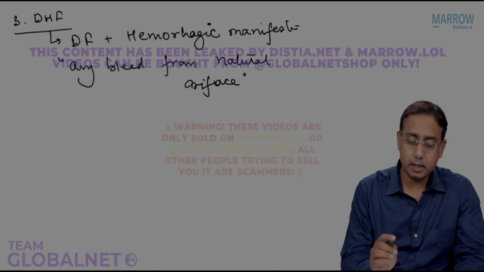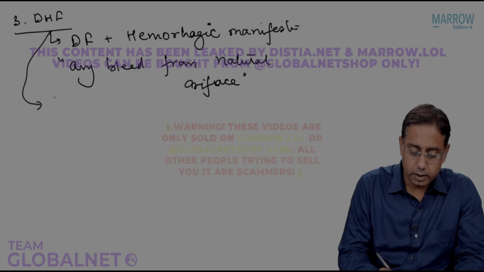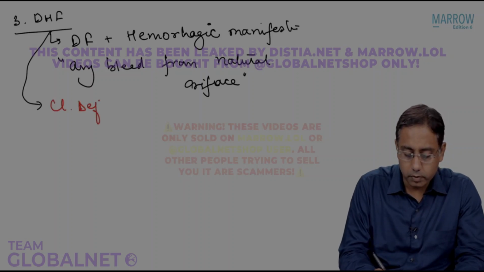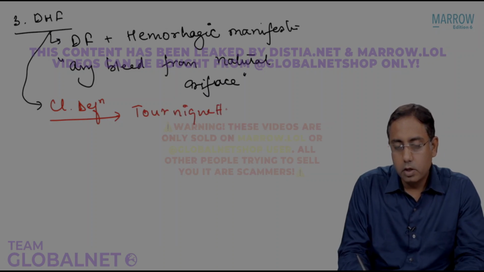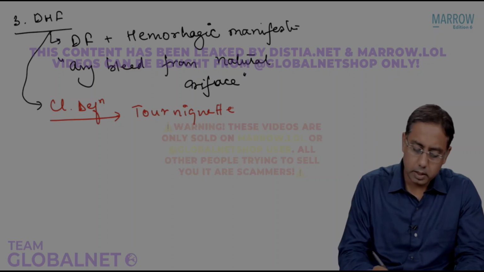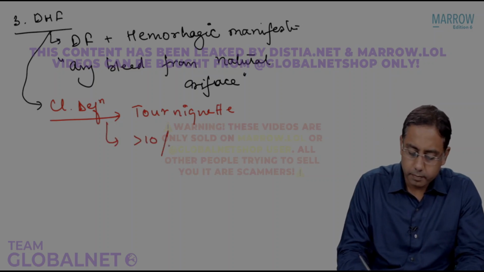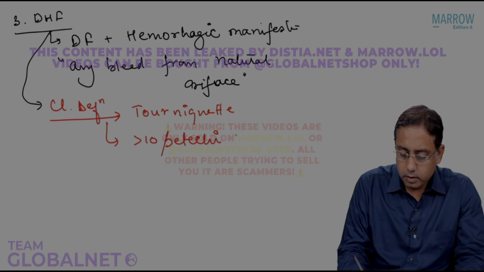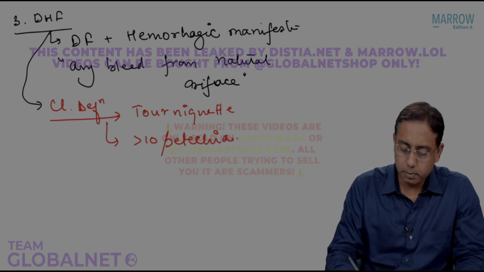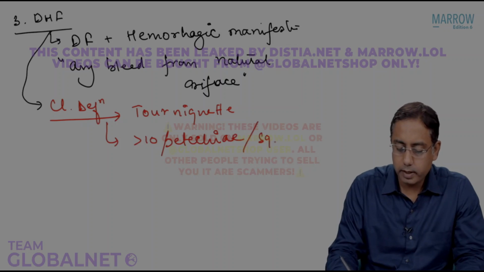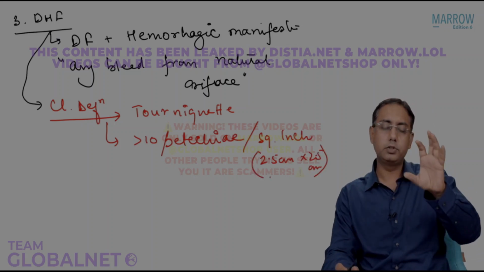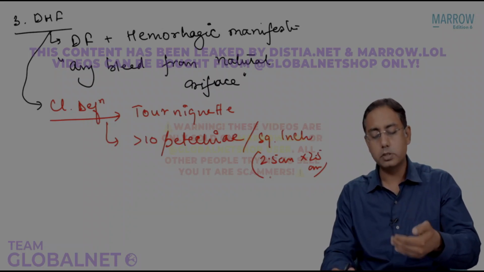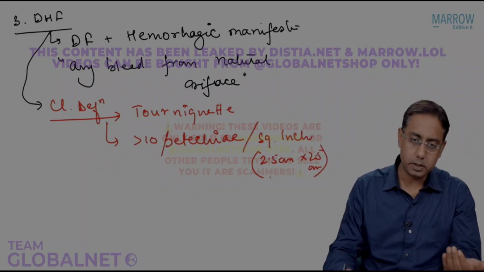So there is a clinical definition. The clinical definition of dengue hemorrhagic fever is using a tourniquet test. There should be more than 10 petechiae. If you tie a tourniquet on the arm, there should be more than 10 petechiae per square inch, that is 2.5 centimeter into 2.5 centimeter area. That is almost a clinical diagnosis of dengue hemorrhagic fever.